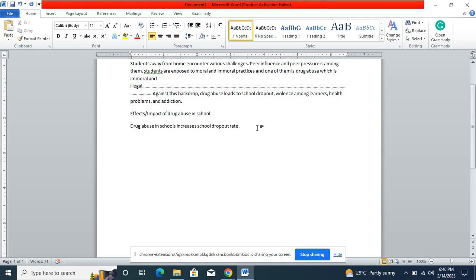So we need to write. From there, the next sentences should be supporting sentences. If you have statistics, you can say this. A study by XYZ shows that students involved in drug abuse tend to drop out by the fourth month of the illegal practices. Okay, so that one is an example of evidence.